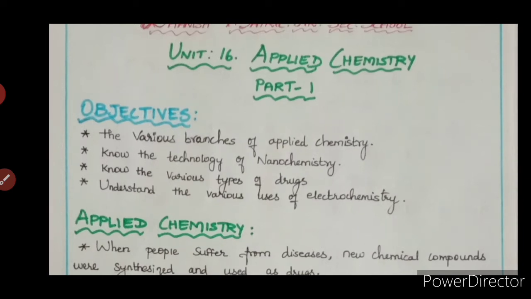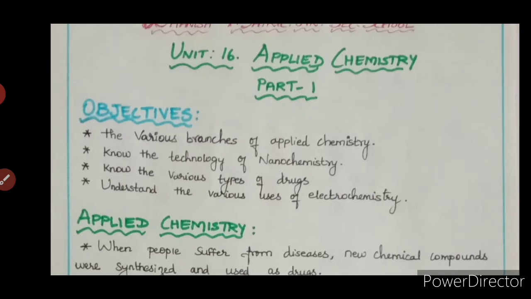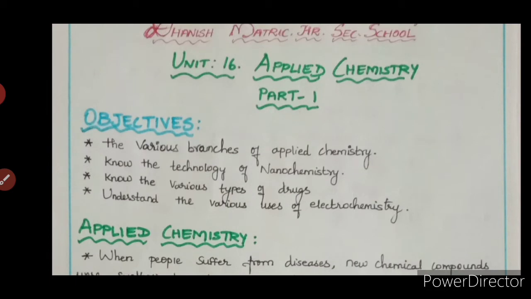For example, when people suffered from diseases, new chemical compounds were synthesized and used as drugs. Even in this pandemic situation, many chemical industries have come out with useful drugs to get rid of this coronavirus, isn't it? New techniques were also developed to diagnose diseases.